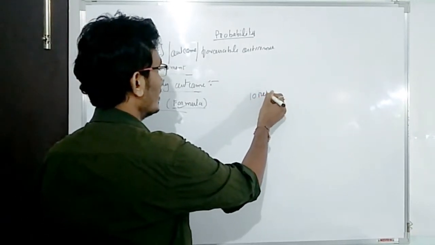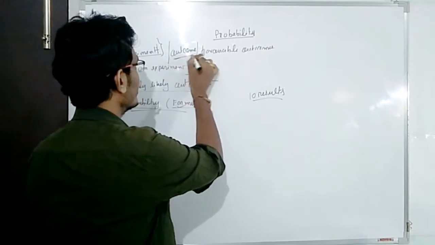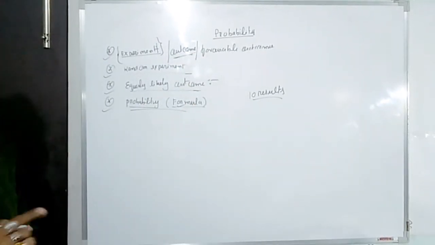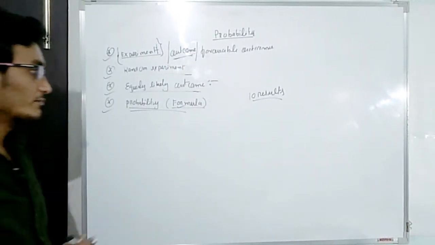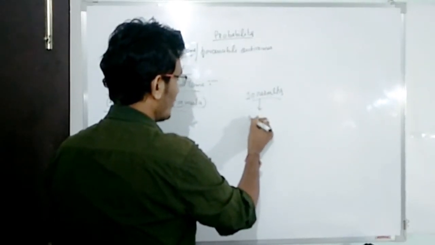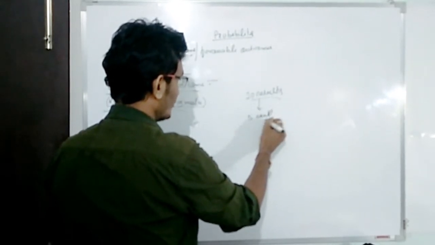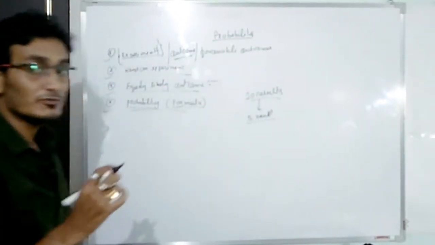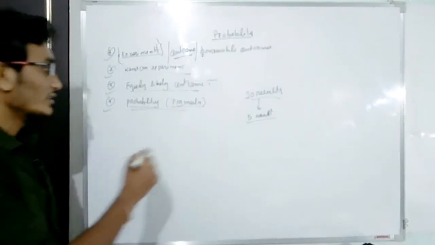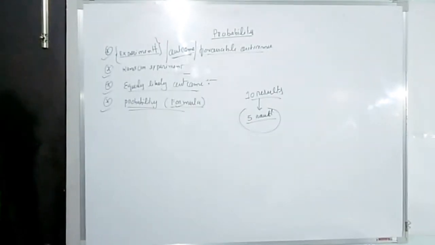These 10 results are known as the outcomes. Out of the 10 results, suppose we need only 5. The 5 results which we actually need are known as favorable outcomes.